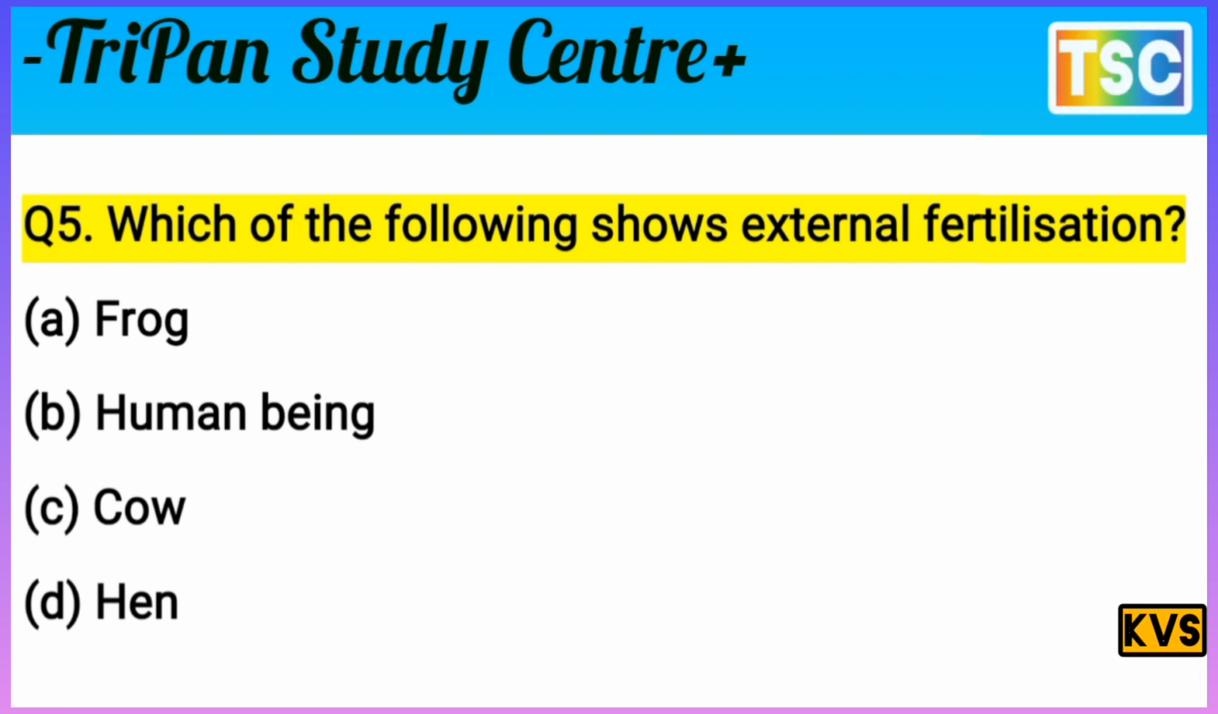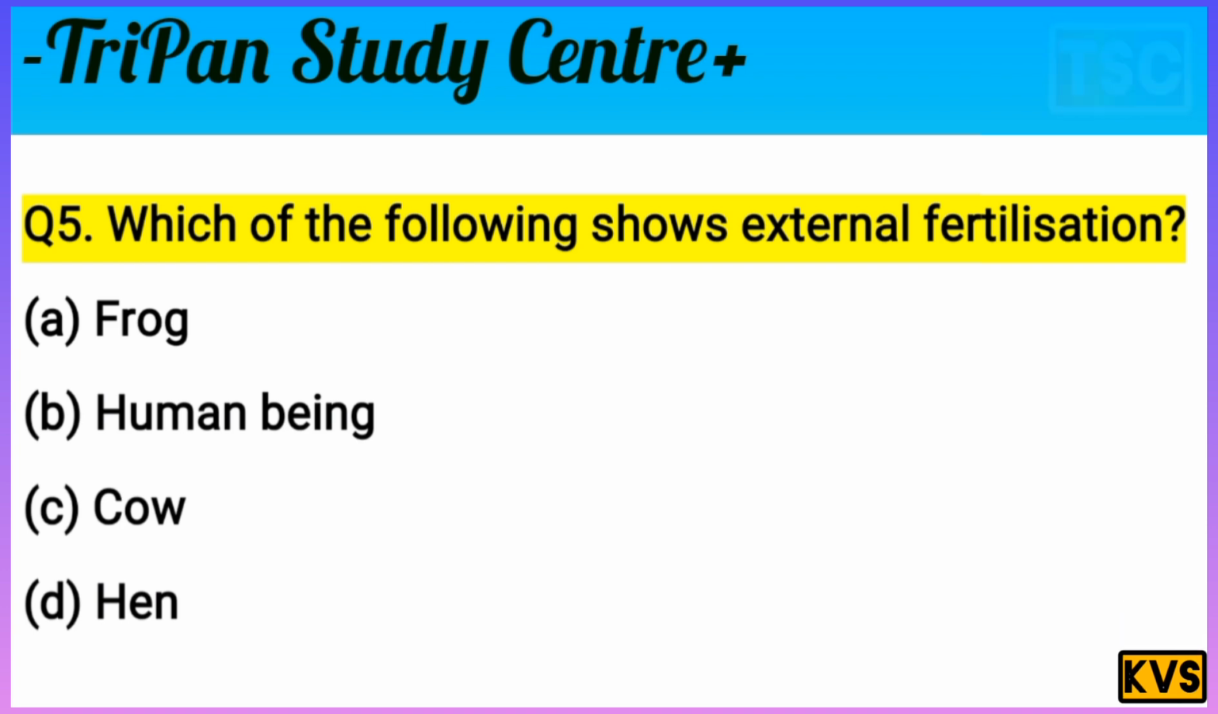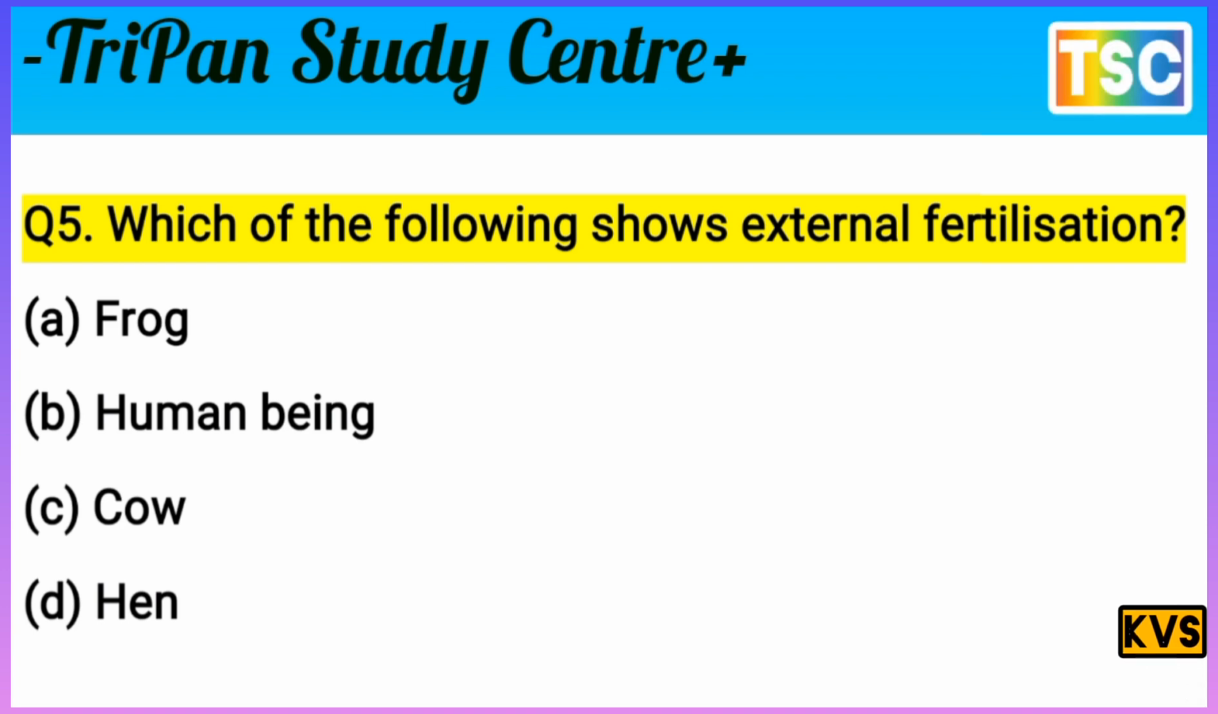A is correct. In a frog, there is external fertilization. The frog lays eggs in the water, and the female's eggs and the sperm fuse there. That's important. It means option A is correct: external fertilization is shown in a frog. Let's see the next question.